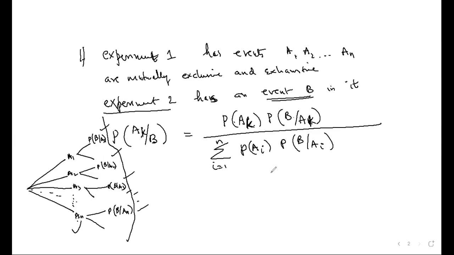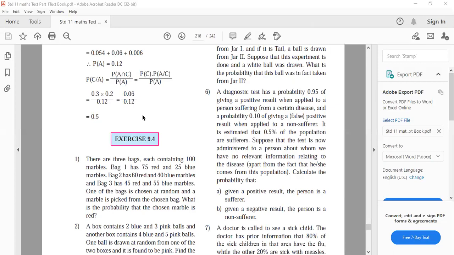Do you have the textbook in front of you? Do you have exercise 9.4, first question? There are 3 bags, bag 1, bag 2, bag 3. One of the bags is chosen at random and a marble is picked up from the chosen bag. What is the probability that the chosen marble is red? This we have already done. This is not Bayes' theorem. This is the previous sum, the previous exercise.